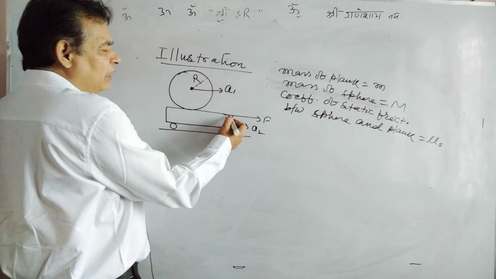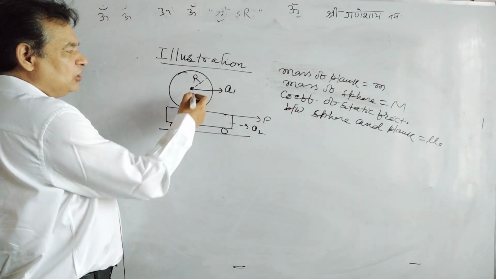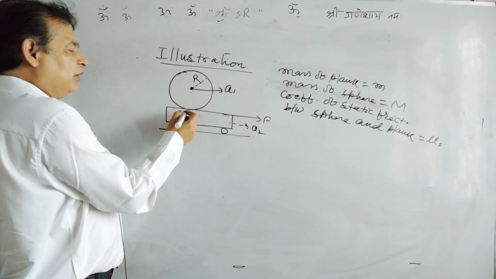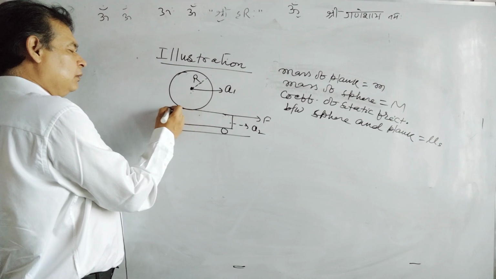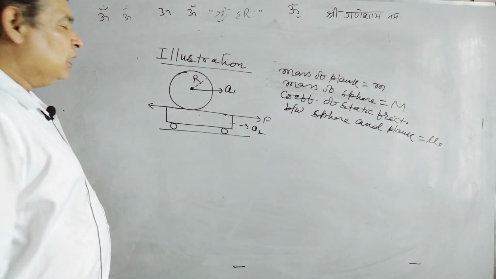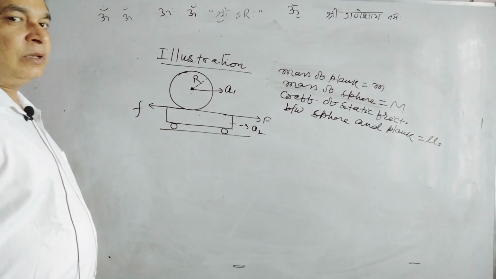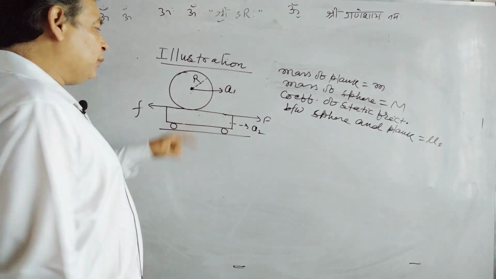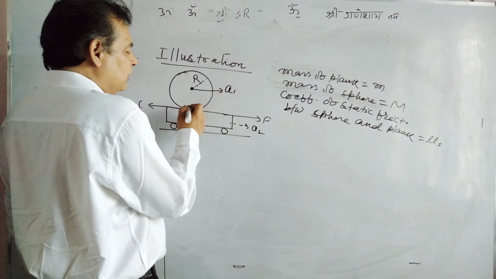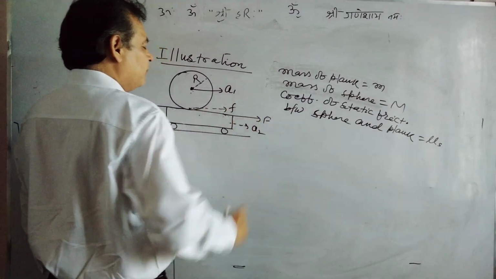When the plank is pulled rightward by force F, the friction between the sphere and plank will try to cease relative motion between these two, and friction on the plank will be leftward. If friction on the plank is leftward, then at the same position on the sphere, friction on the sphere will be rightward.